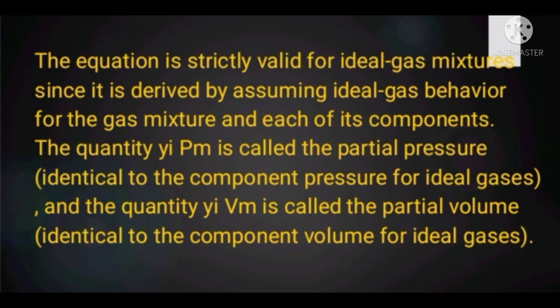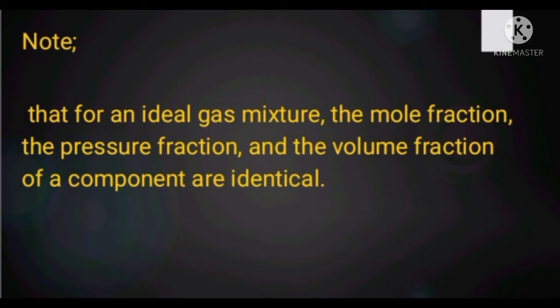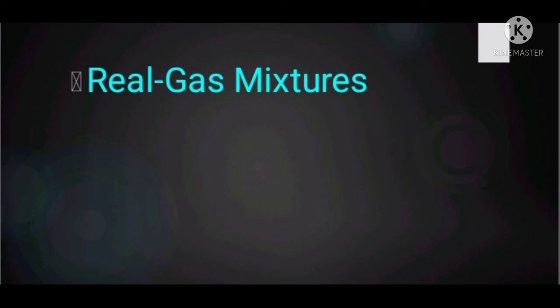The quantity yiPm is called the partial pressure, identical to the component pressure for ideal gases, and the quantity yiVm is called the partial volume, identical to the component volume for ideal gases. Note that for ideal gas mixtures, the mole fraction, the pressure fraction, and the volume fraction of a component are identical. Let's proceed to real gas mixtures.